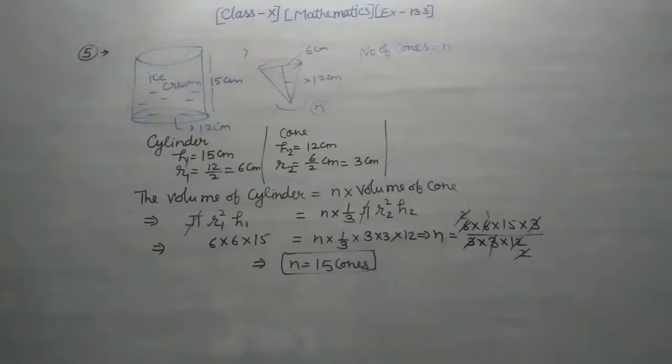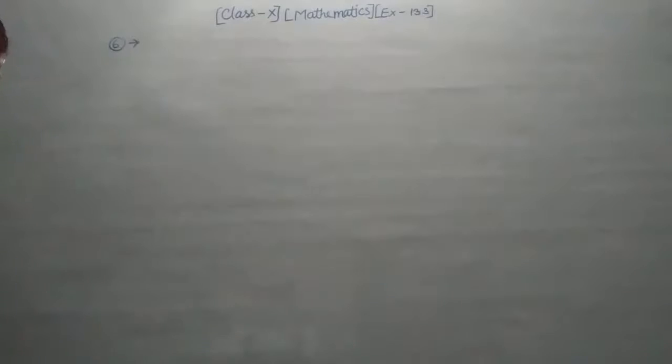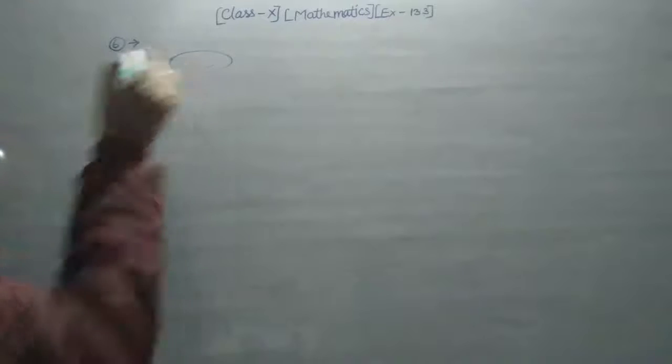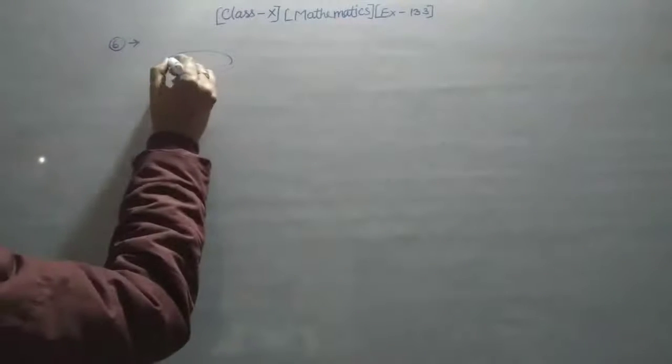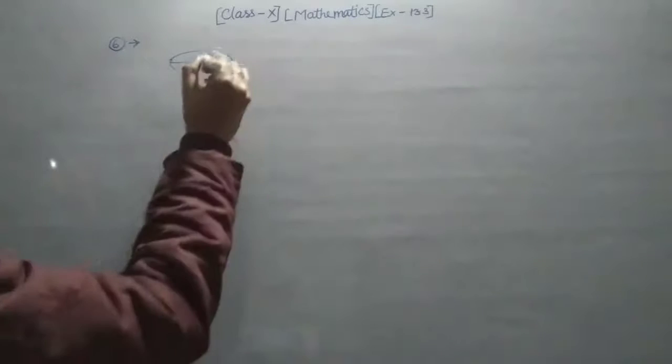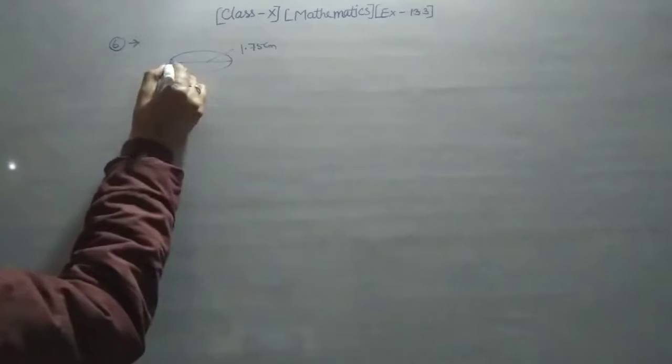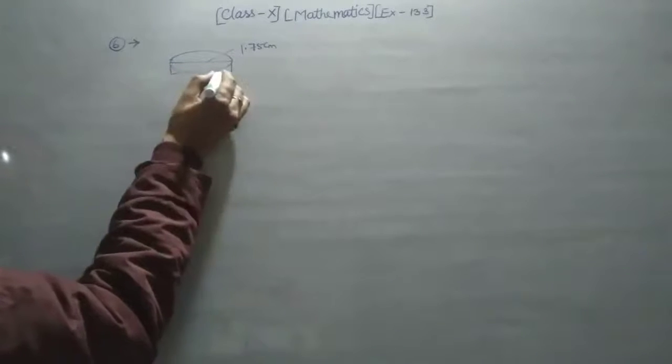Okay, so now you have understood how to do this question. Now we come to my next question on your screen. Here in this question, how many silver coins? 1.75 centimeter is the diameter and it also says the thickness is 2 millimeter. The silver coin is just like that, but here the diameter is given: 1.75 centimeter, and also the thickness. So this is your thickness.